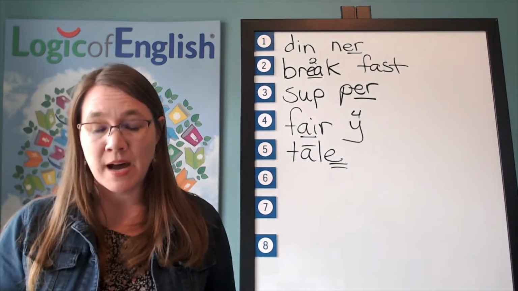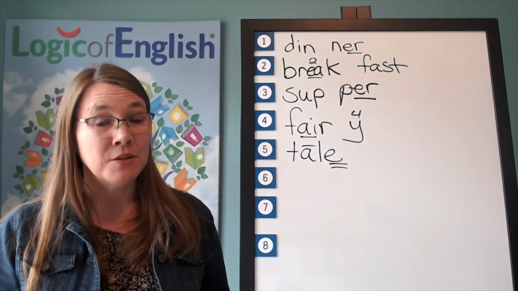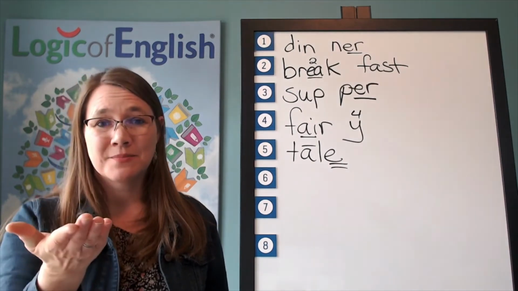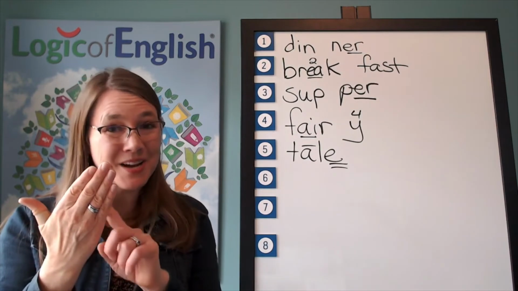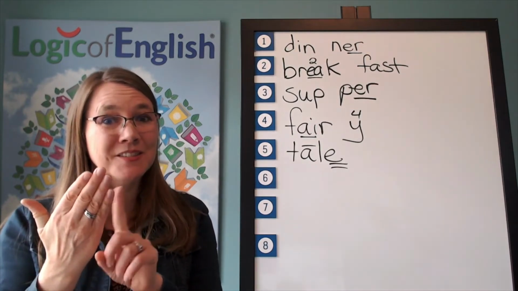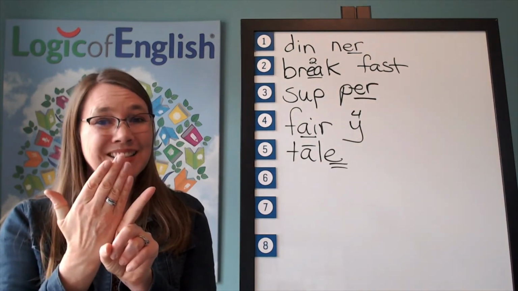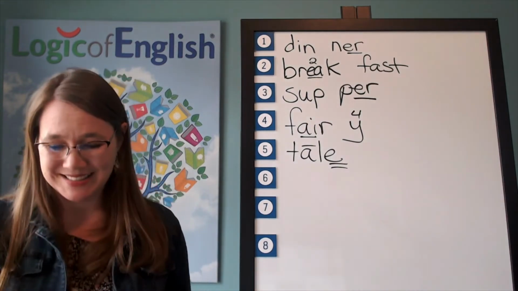The next word is bought. He bought a new bicycle. Bought. Go ahead and say bought. Let's sound it out. B-A. That's right. A-O-U, ow, off, off. T. Bought. Go ahead and write bought.